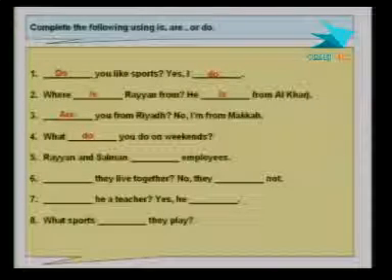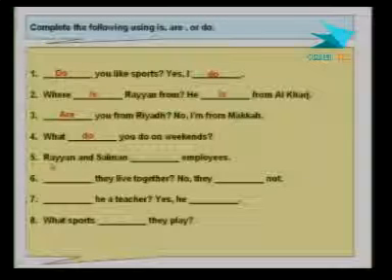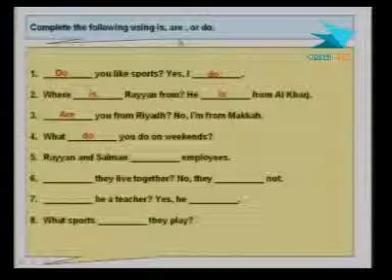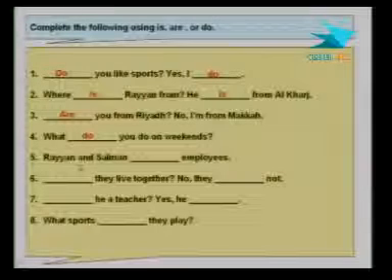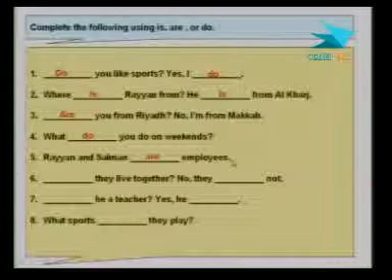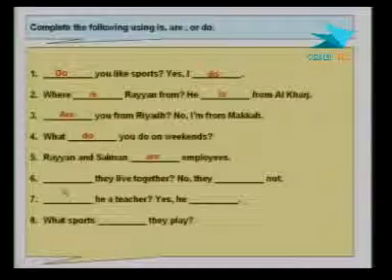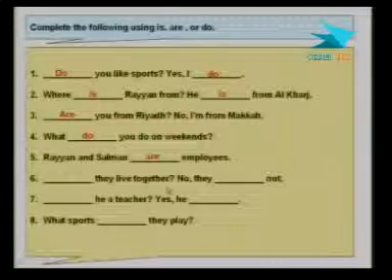So here we need the verb be for the plural subject, Rayan and Salman, and that should be "are." So "Rayan and Salman are employees." Employees means موظفين.